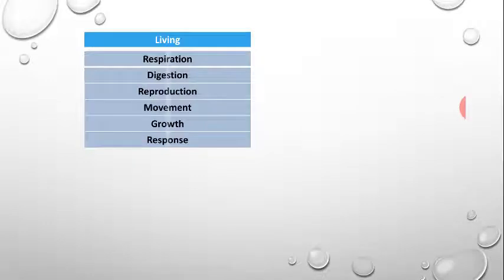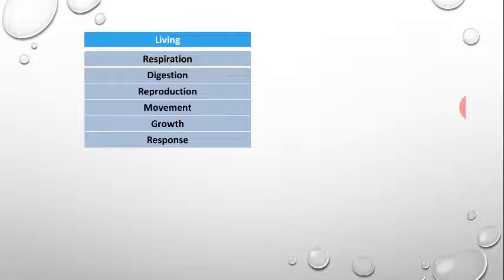These processes are respiration, where it takes oxygen from its surroundings and uses it to burn their food and produce energy, and during this process they produce carbon dioxide. Digestion: they digest complex substances and make them simpler so that they can be absorbed or used by the living organism. They reproduce, they produce a new generation, they produce their own offspring.